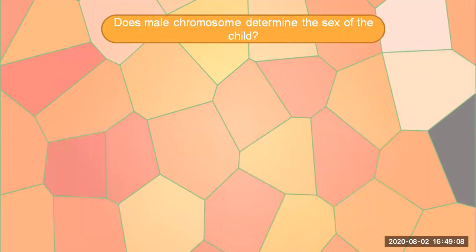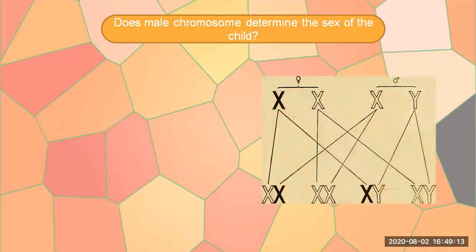Next question. Does the male chromosome determine the sex of the child? Well, the answer is yes. If you see the diagram, the sex chromosome pattern in the human female is XX and that of male is XY. Therefore, all the haploid or single set of chromosomes of the egg cell is made up of X chromosome. However, the haploid male gamete has either X or Y chromosome. Thus, 50% of the sperm carry X chromosome while the other 50% carry Y chromosome.